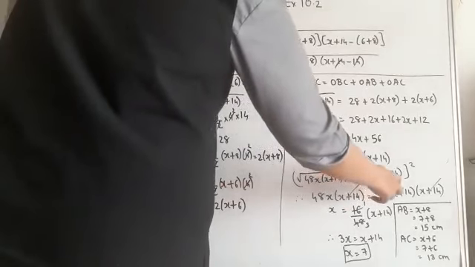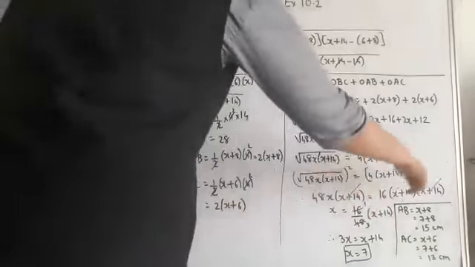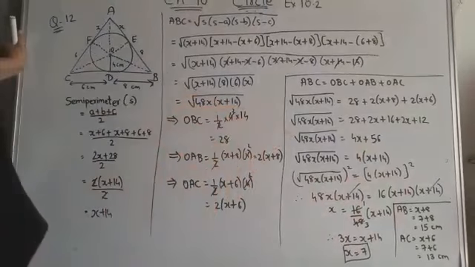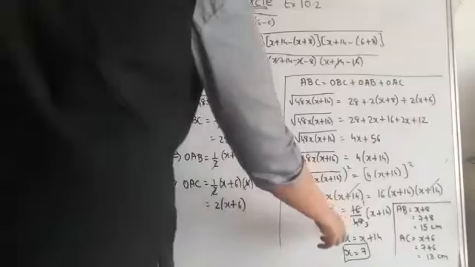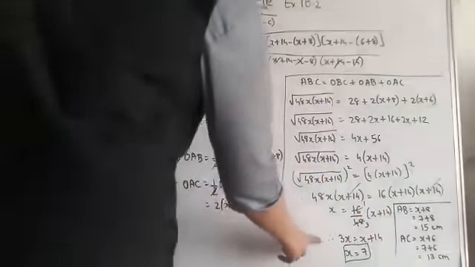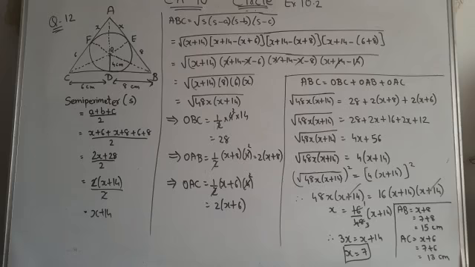x plus 14 squared means x plus 14 into x plus 14. Now one x plus 14 cancels. So x equals, what is remaining? x equals 16 upon 48 into bracket x plus 14. By carrying out further calculation, you will get x equals 7. So we got x equals 7.